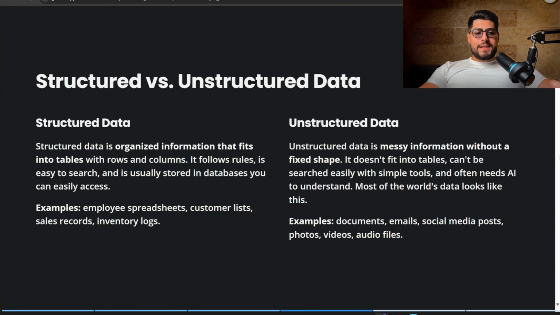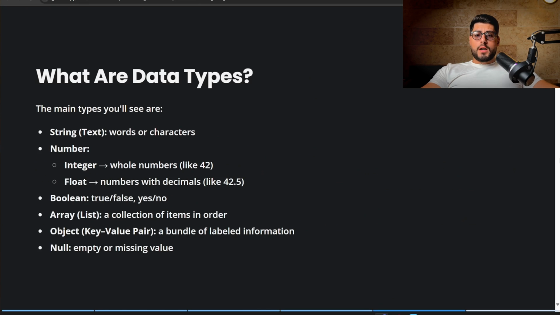Unstructured data is messy information without a fixed shape. It doesn't fit into tables, can't be searched easily with simple tools, and often needs AI to understand. Most of the world's data looks like this. Examples: documents, emails, social media posts, photos, videos, and audio files. In our case, when we are building AI agents and automations, and we have unstructured data that we want to use, we need to try to transform this unstructured data into structured data so that we can get a better output.